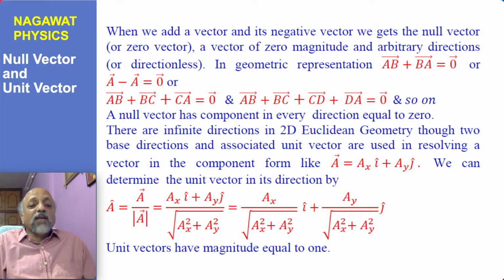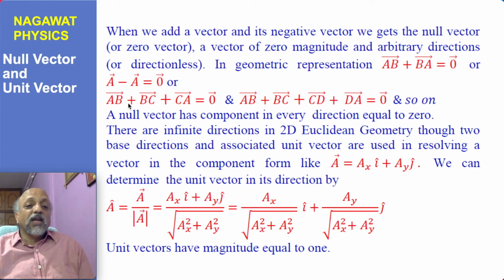By definition, whenever you add a vector and its additive inverse, it gives you the null vector. But an interesting thing you can discover geometrically also: if you add vector AB plus BC, and then CA, AB plus BC becomes AC, and AC plus CA becomes AA. The vector is starting and ending at the same point, and therefore it will be a null vector. So if the three vectors AB, BC and CA are arranged, then AB plus BC plus CA is equal to the null vector. The same can be extended for 4 vectors, 5 vectors and so on.